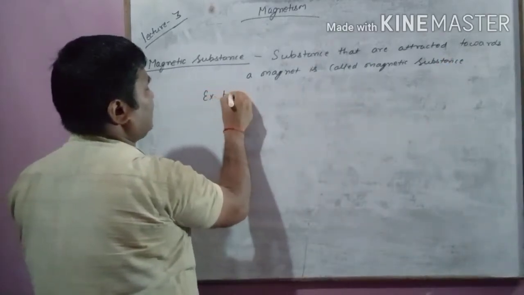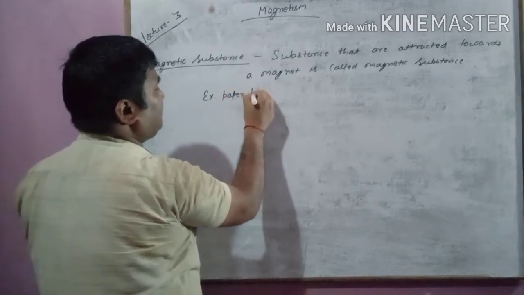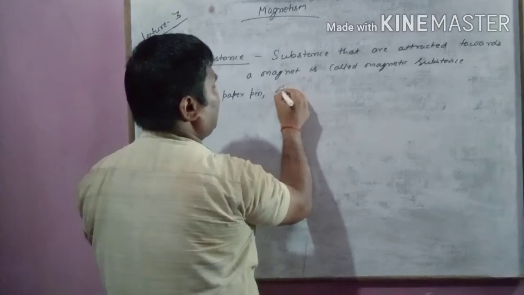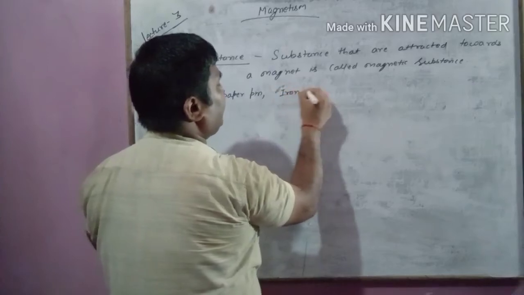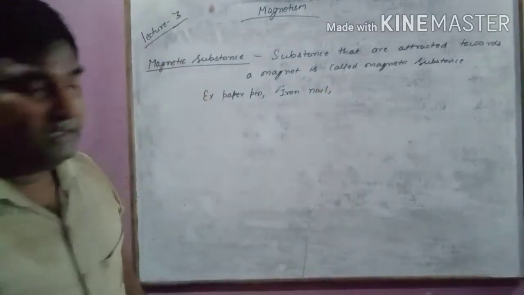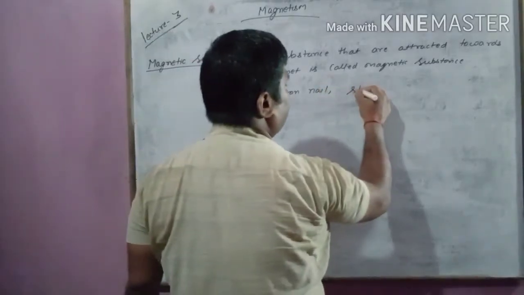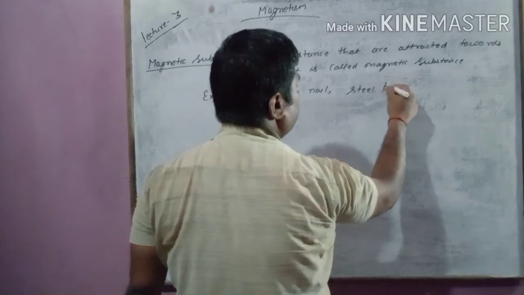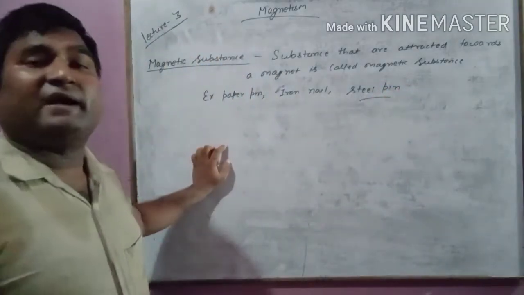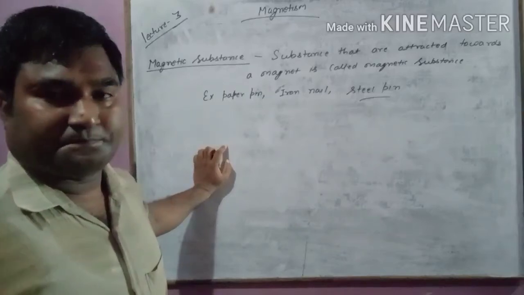Example: paper pin, iron nail, and steel pin. These are examples of magnetic substances.